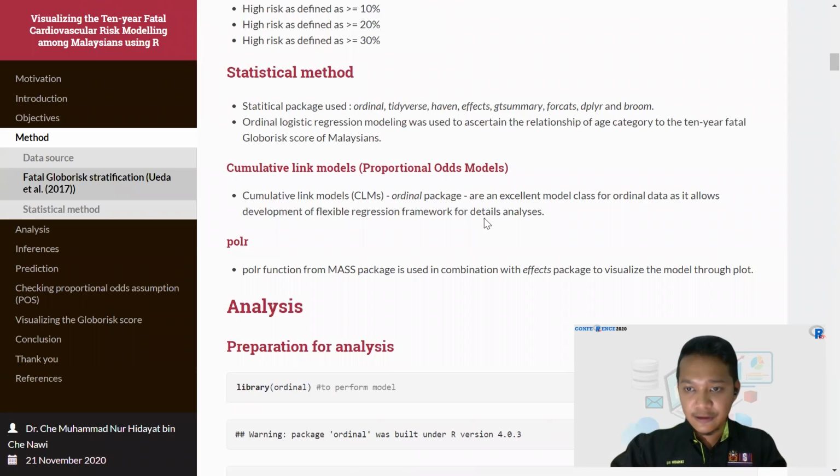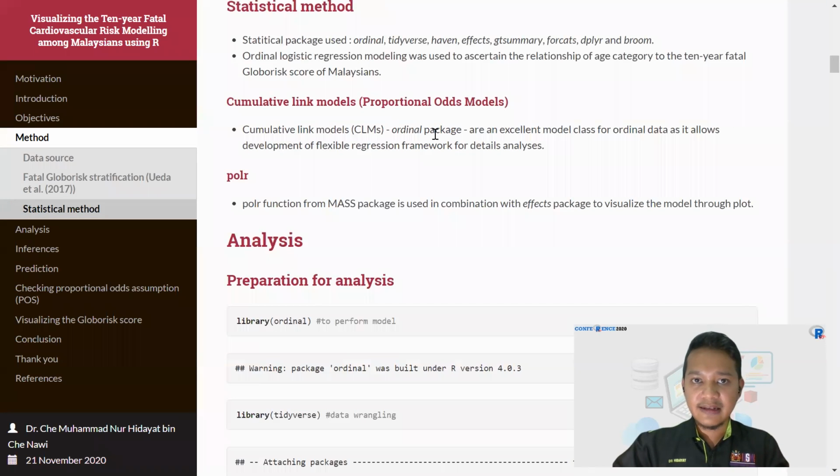For the statistical method, I will use various R packages, which are ordinal, tidyverse, haven, effects, gtsummary, forcats, dplyr, and the broom package. The details of the use of these various packages will be explained in the analysis part later.